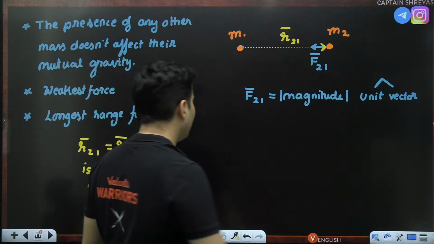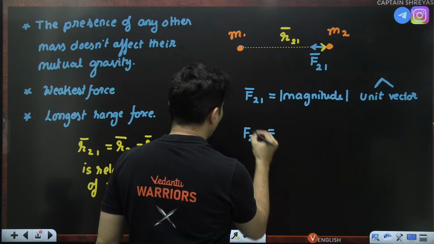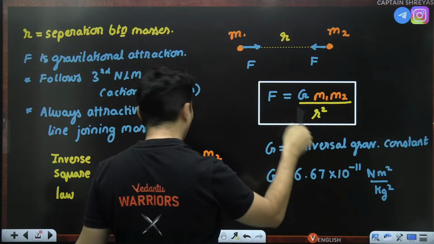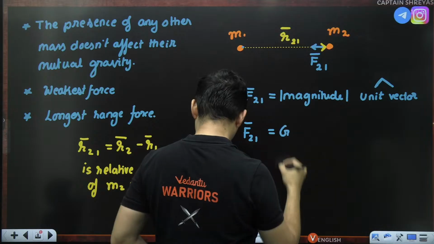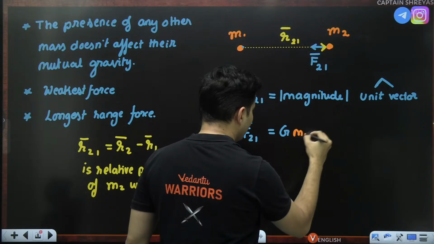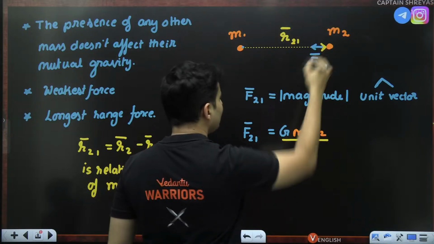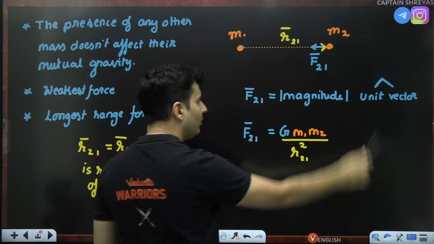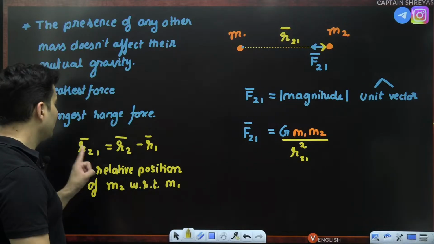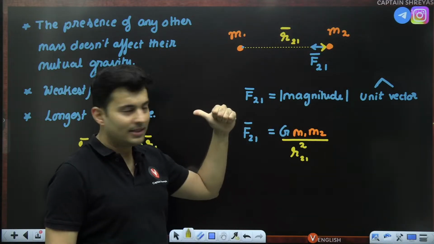So what is the magnitude of this particular F21? Well, magnitude we have already seen over here, so let's just put that as it is. It is G, product of the masses M1 M2, the whole thing divided by the distance, R21 squared. What about the unit vector? If you notice, R21 is here, F21 is opposite.